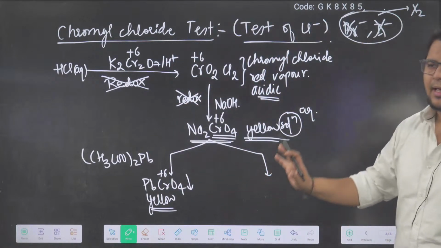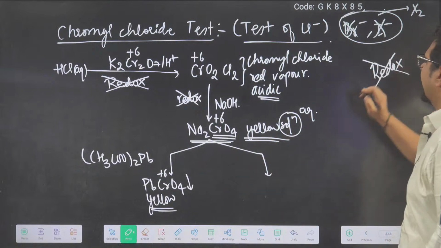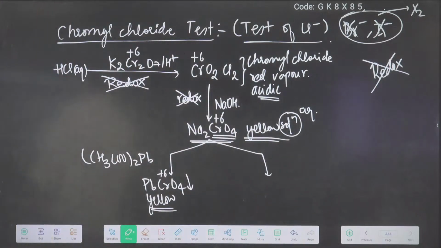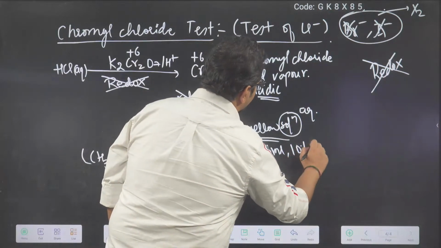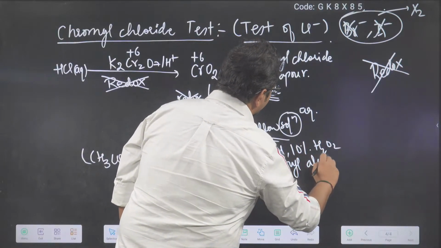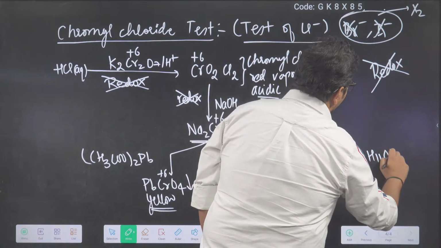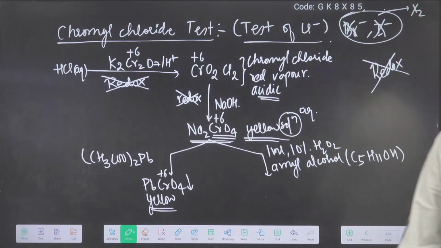Here also it is +6. You can see none of them is a redox reaction. In this slide, you will not find a redox reaction. Every reaction is acid-base or simple substitution. Here, I am going to take 1 ml of 10% H2O2 in the presence of amyl alcohol. Amyl is a common name for 5 carbon. Amyl alcohol means 5 carbon alcohol.